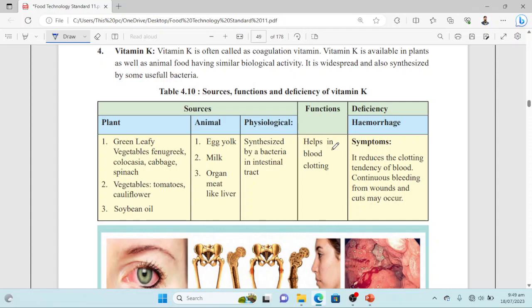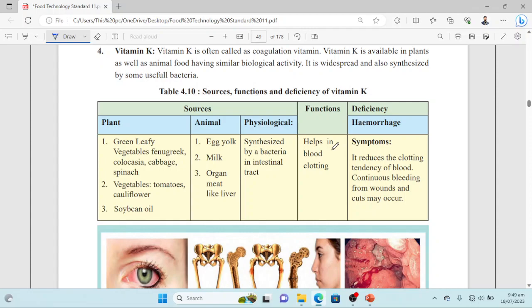So as we know, this is a coagulation vitamin, so it helps in blood clotting. When there is a wound or a cut in the body, it makes a clot. And what are the deficiency symptoms? So hemorrhage is the deficiency symptom of vitamin K. It reduces the clotting tendency of blood.